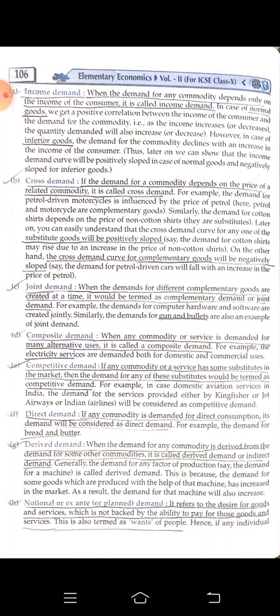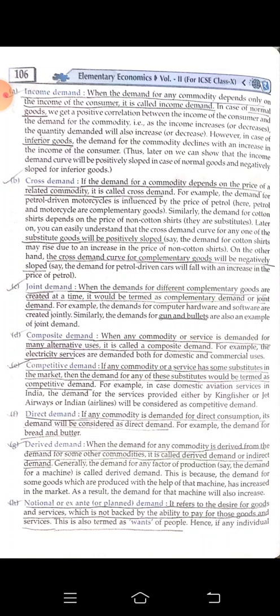But here we are going to segregate into two categories. The goods are being categorized into two categories. One is the normal good and the other is the inferior good. As the income of a person is increasing, for the normal goods we will find that his demand is also increasing for those normal goods.